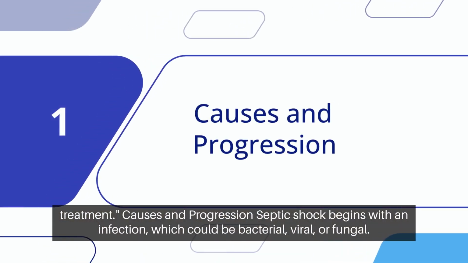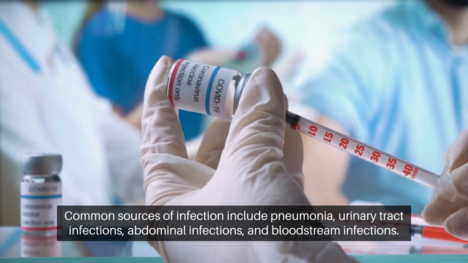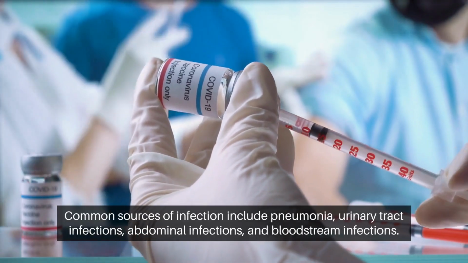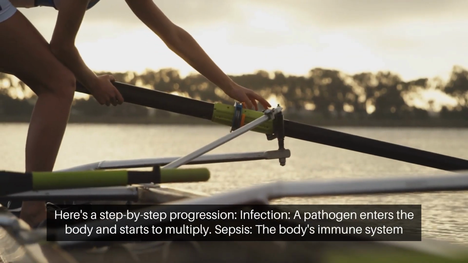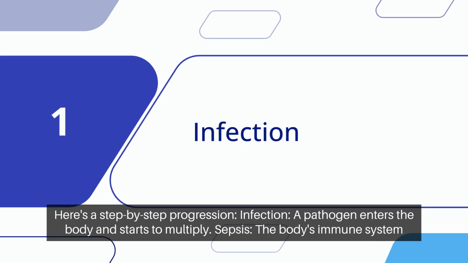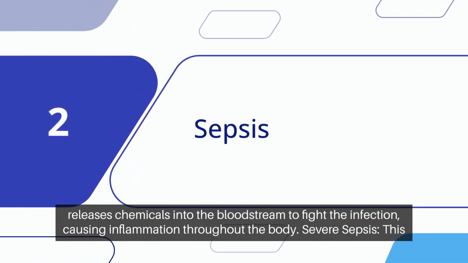Causes and progression. Septic shock begins with an infection, which could be bacterial, viral, or fungal. Common sources of infection include pneumonia, urinary tract infections, abdominal infections, and bloodstream infections. Here's a step-by-step progression. Infection: a pathogen enters the body and starts to multiply. Sepsis: the body's immune system releases chemicals into the bloodstream to fight the infection, causing inflammation throughout the body.